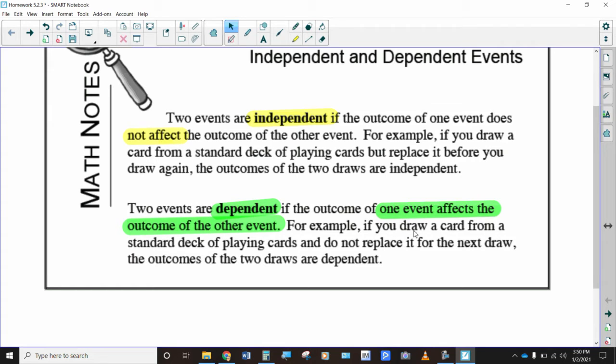Same thing with pulling a marble out of a bag and not putting it back in, or reaching into a refrigerator and grabbing out a random can of soda. You are changing the numbers in the refrigerator, so that's going to change the probability. So that's what happens when you've got dependent events. One affects the probability of anything after that.